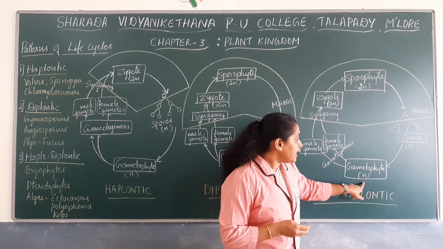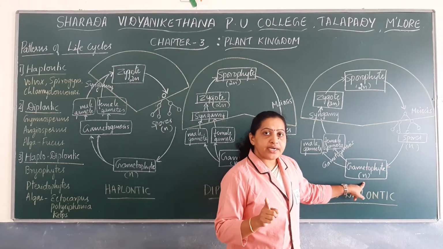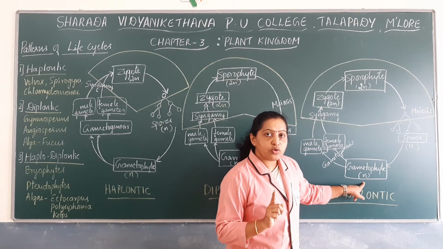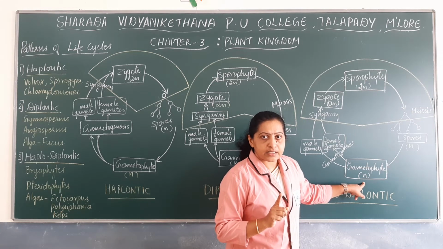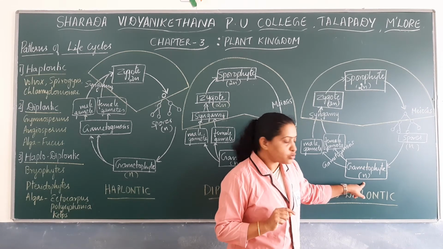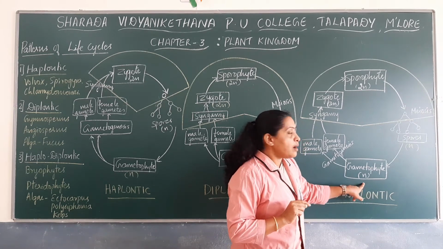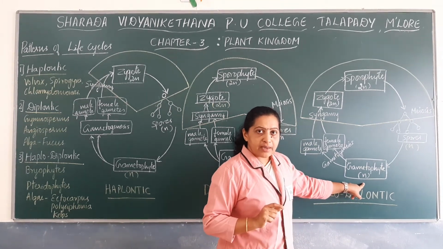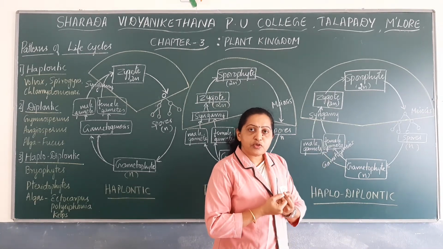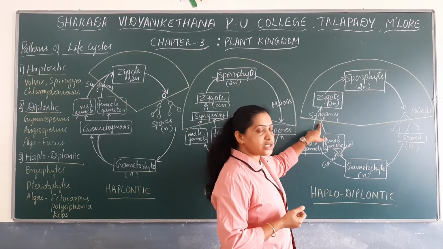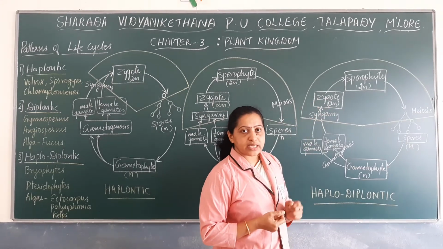In pteridophytes, the gametophyte is also called the prothallus. The gametophyte has sex organs in it, which produce male and female gametes. The male and female gametes fuse together by syngamy to form a diploid zygote.